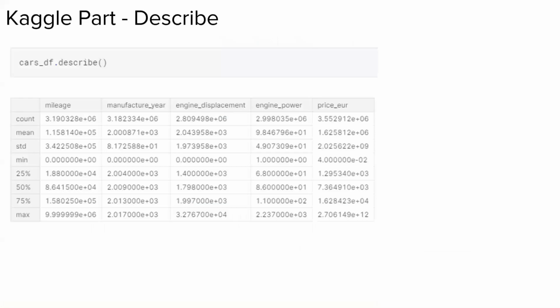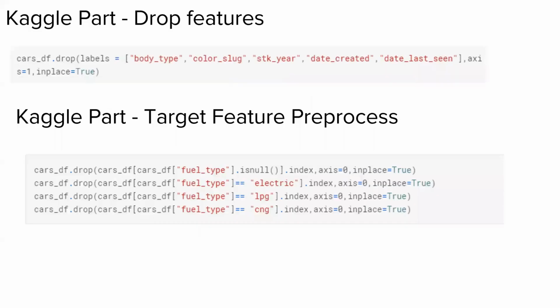We check our dataset's general information with the describe function, but we explain these features on the next slides. We want to drop body type, color slug, STK, date created, date last seen features with this code. After this work, we eliminate from our target class. We drop fuel type null samples, electric labels, LPG labels, and CNG labels. After this, our target class only has gasoline and diesel.